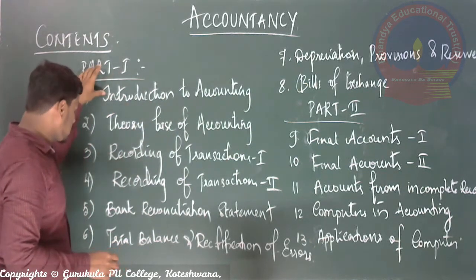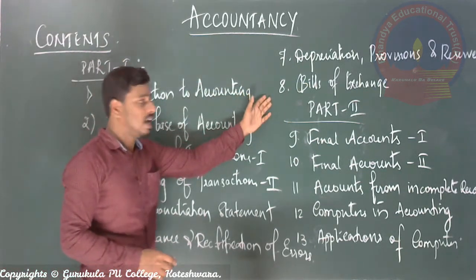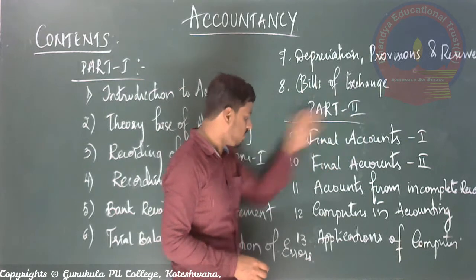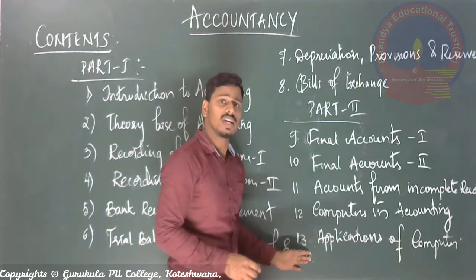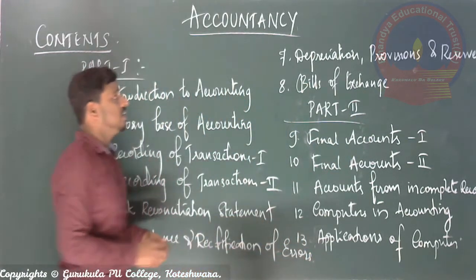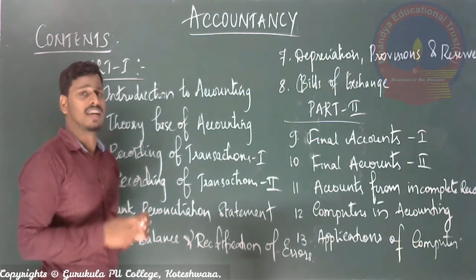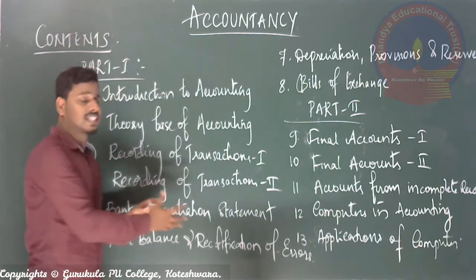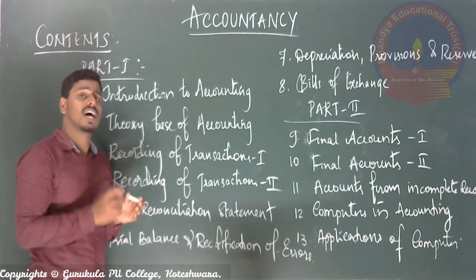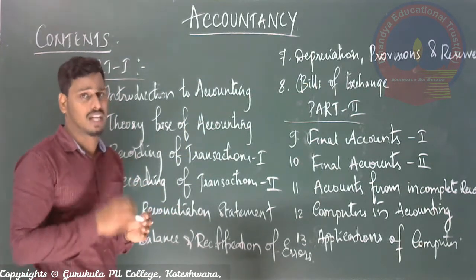The first part consists of 8 lessons and the second part consists of 5 lessons. So totally there are 13 chapters in first PUC accountancy. So we will discuss here briefly which are the 13 chapters and which are the points covered in each chapter.